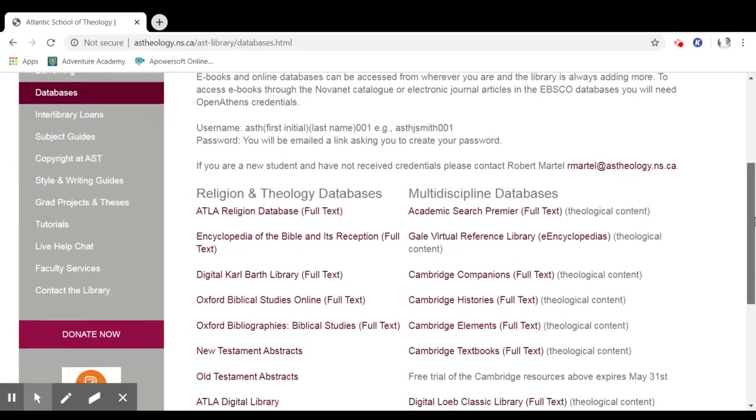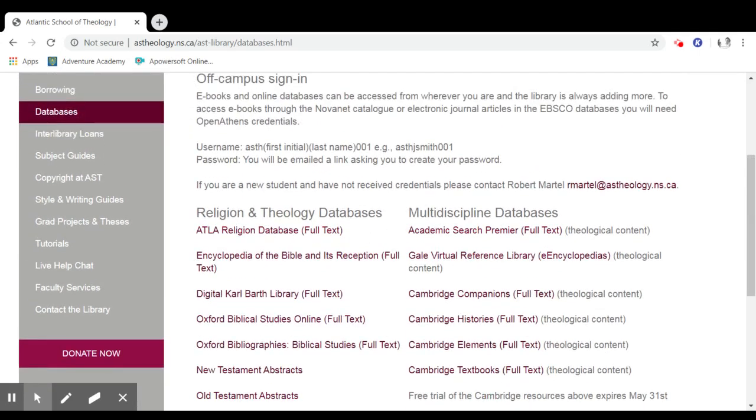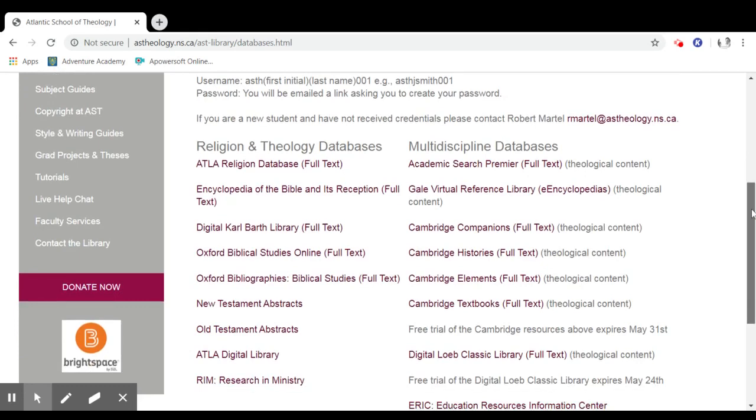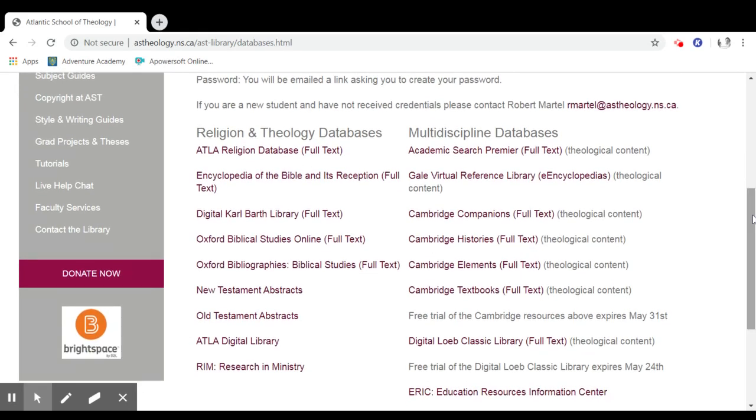On this page, you have two listings. On your left, you have your religion and theology databases, and on your right, you have your multidiscipline databases. The religion and theology databases are exactly that. They're databases that focus on theological content, while the multidiscipline databases have a variety of content, religion, theology, psychology, and other allied disciplines that would prove useful when doing theological research. So let's take a look at the left side, religion and theology databases.